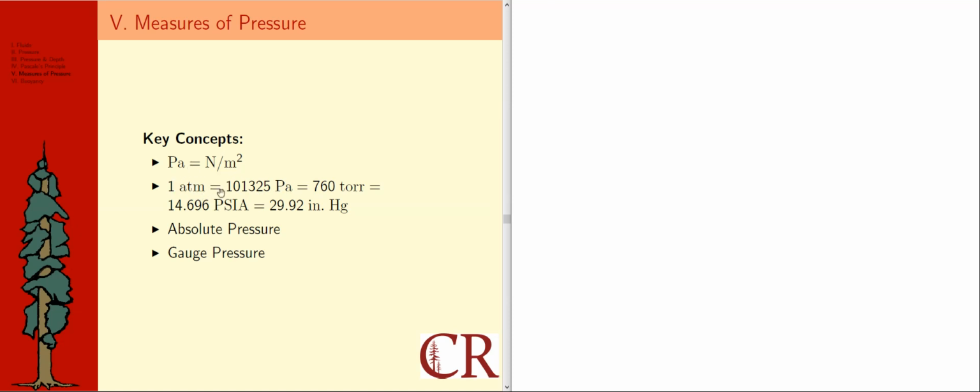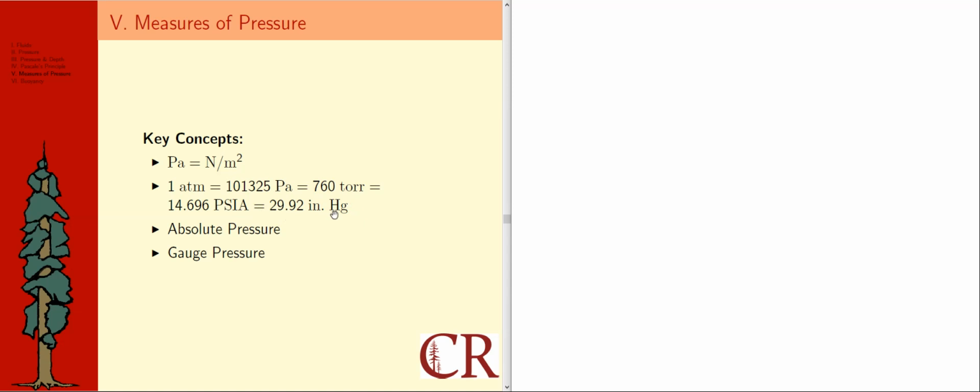So 1 atmosphere is equal to 101,325 Pascal, which is equal to 760 torr, which is equal to 14.696 psi. This says psi-A, which actually is in reference to an absolute pressure. I feel like that's kind of optional, but you'll see it out there. There's also psi-G. And then we have 29.92 inches of mercury, which is commonly used in barometers, which are actually a measure of absolute pressure.